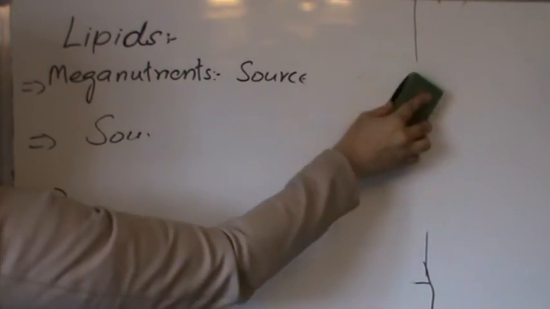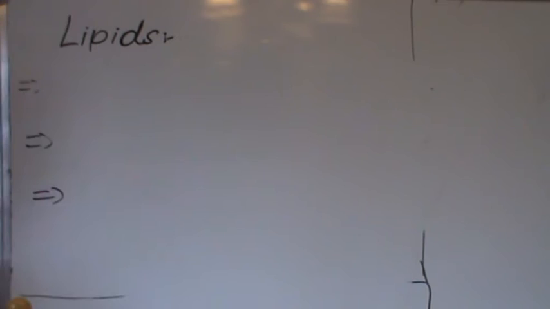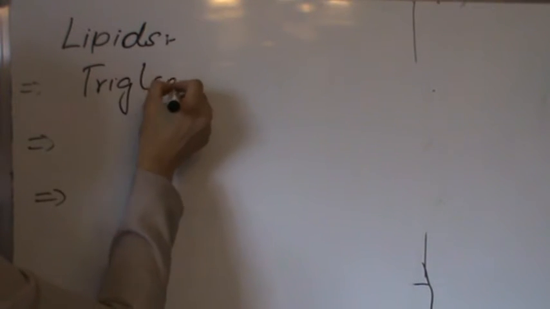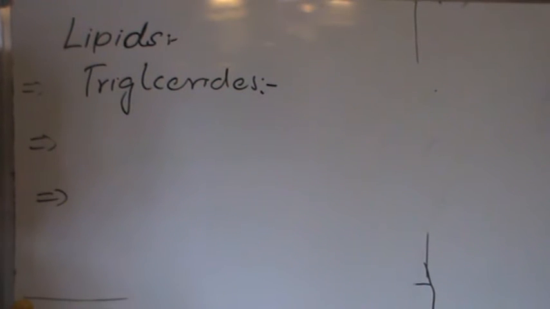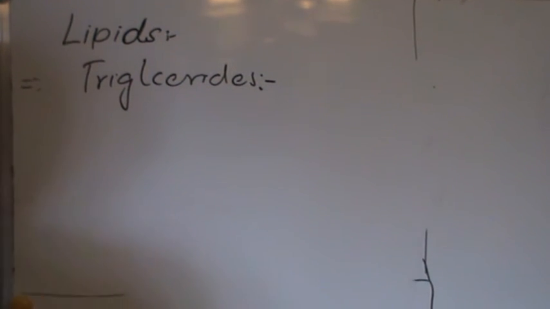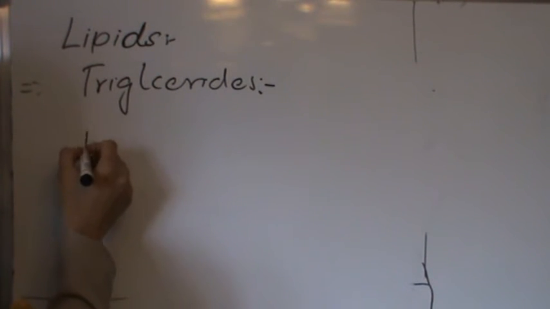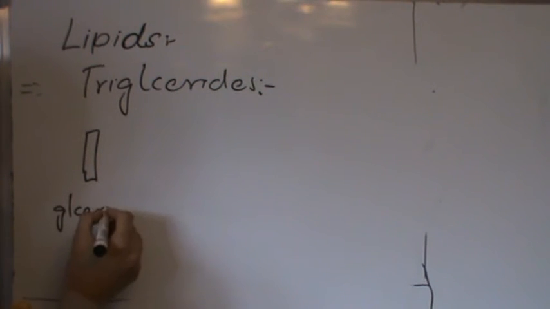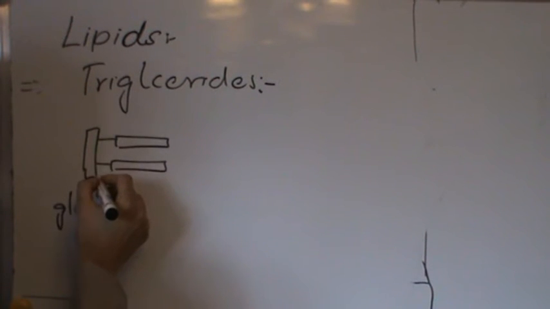Let's discuss a few types of lipids. First we will discuss triglycerides. Triglycerides are storage molecules. These are storage lipids. They are stored in the cell. If we see the structure, they have one molecule of glycerol which is attached to 3 fatty acids.